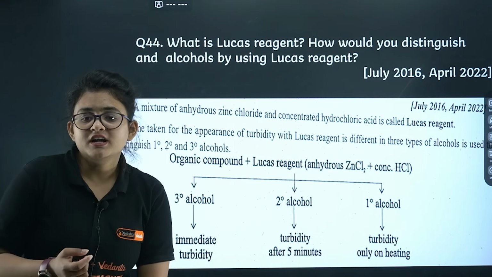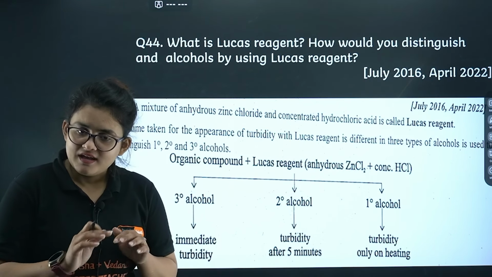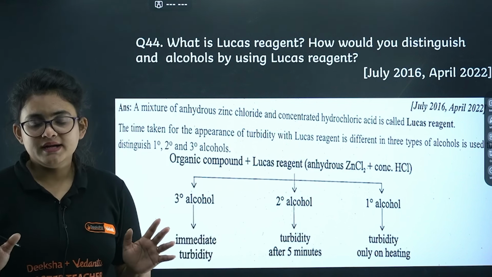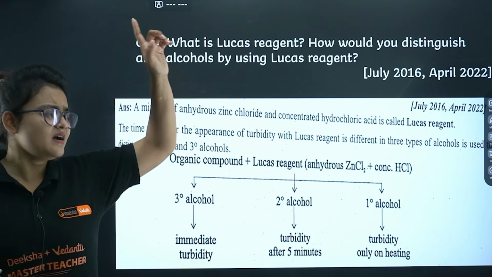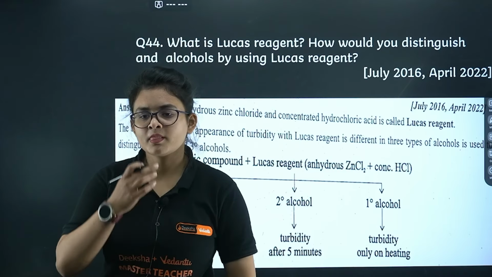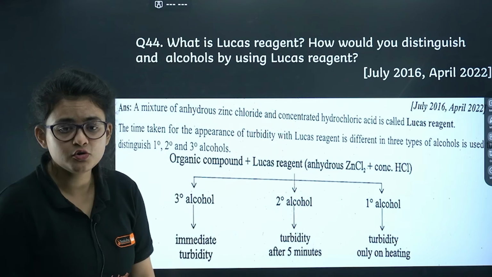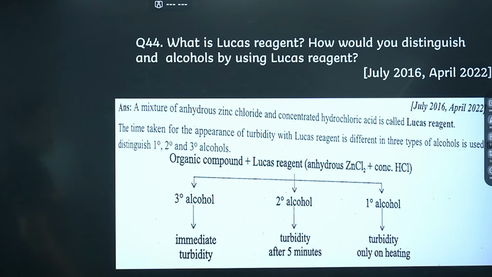Let's say you are not getting any turbidity at all at normal temperature, you have to heat, and then you will get some turbidity, then you can ensure that it's a 1-degree alcohol. I guess it's clear to you. Let's proceed.